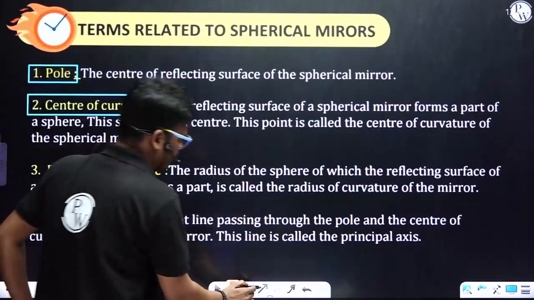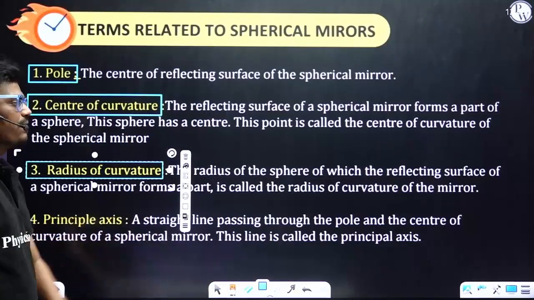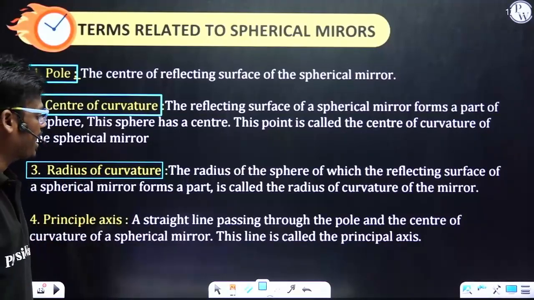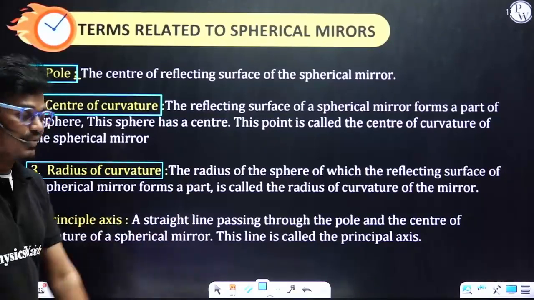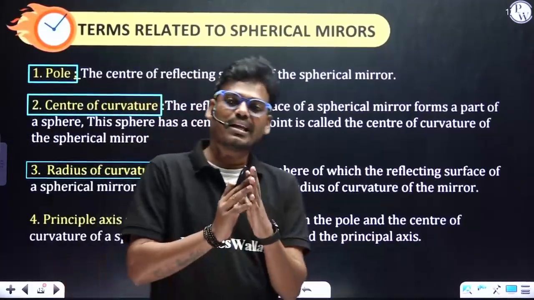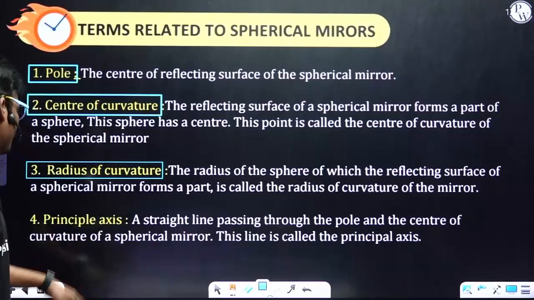Radius of curvature, definition wise, is the same as center of curvature. The radius of a sphere of which the reflecting surface of a spherical mirror forms a part is called the radius of curvature of the mirror. We call it curvature because it is not a complete sphere. It is a part of the sphere. That's all. And the next one, principal axis.